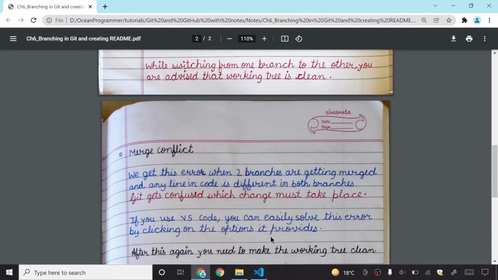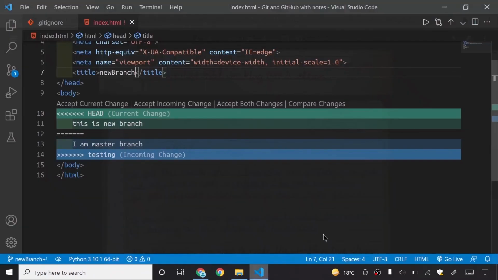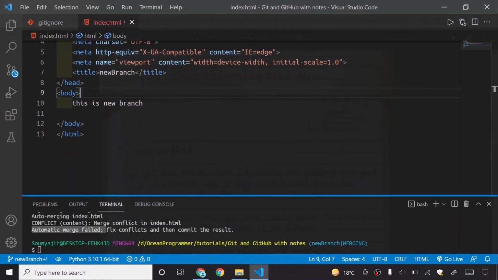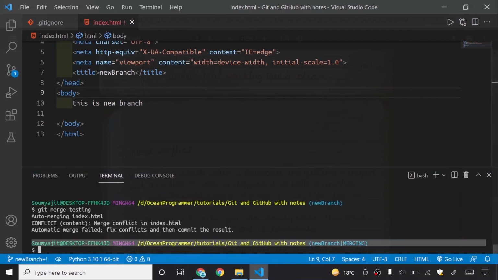So in VS Code you can easily solve this error. That's why I made you install VS Code. You simply need to choose whether this is master branch or new branch. So I will just simply delete this one, and I will also delete this one, and inside my bash you can see that this is merging.